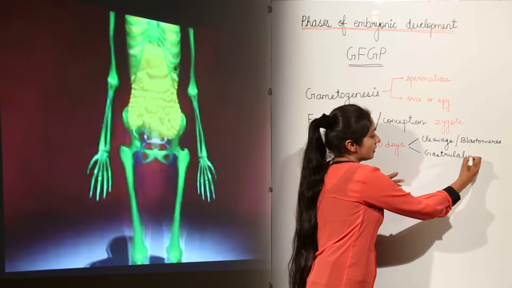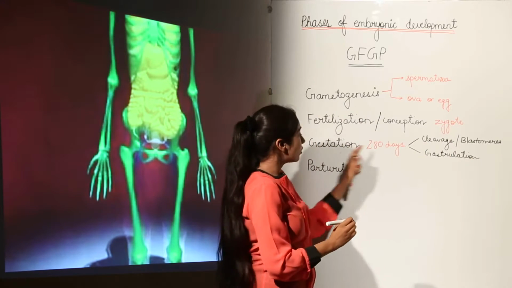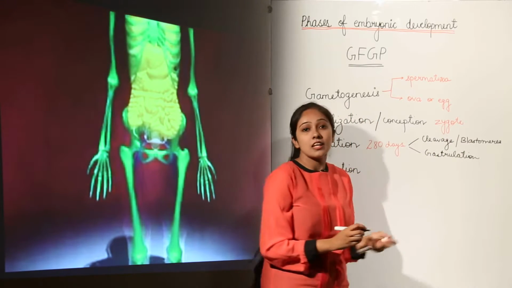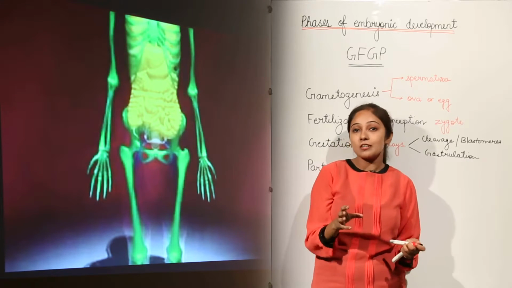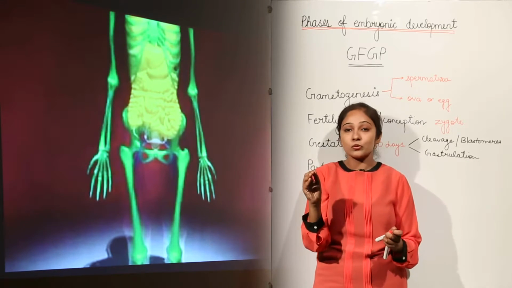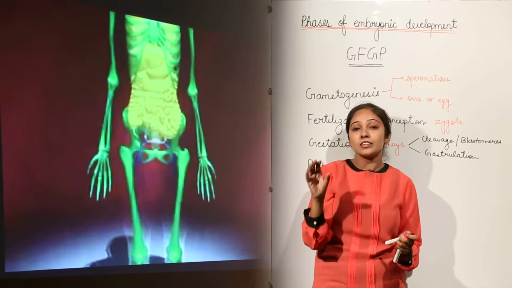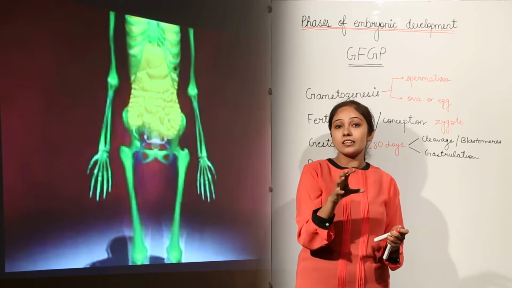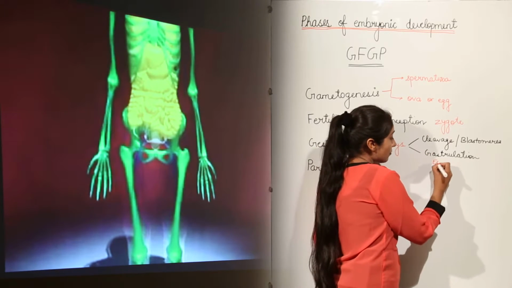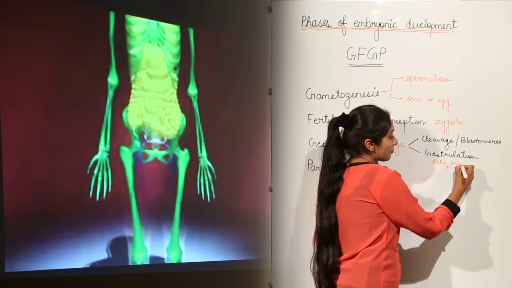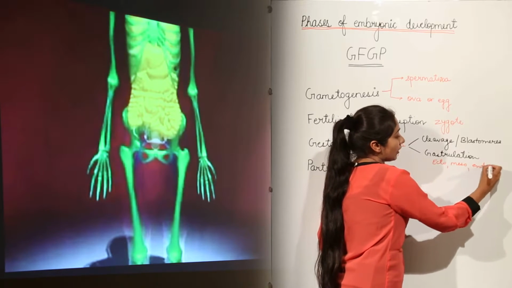That is gastrulation. So gastrulation means the formation of 3 germ layers in the body. These 3 germ layers: the outer layer is known as ectoderm, the middle layer is known as mesoderm, and the inner layer is known as endoderm. So these 3 germ layers are ectoderm, mesoderm and endoderm.